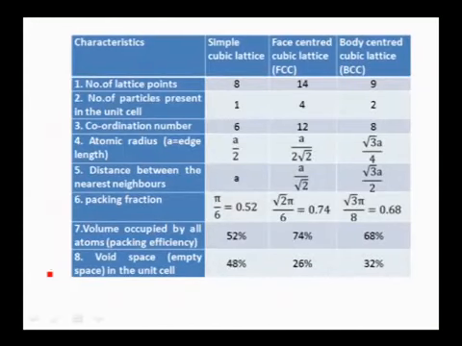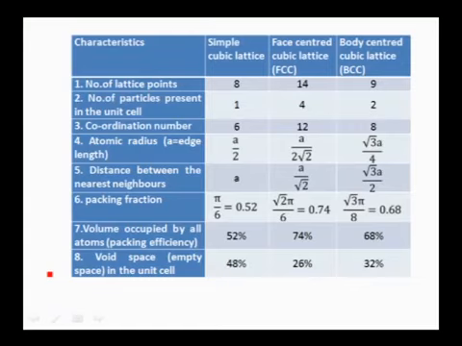And this is the overall description of what we discussed so far. A simple cubic lattice contains 8 lattice points. One particle belongs to the unit cell, the coordination number is 6, the radius of the particle is equal to a/2, and the nearest neighboring distance is nothing but a. The packing efficiency is pi/6, which is 0.52, so the packing efficiency is 52% and the white space is 48%.